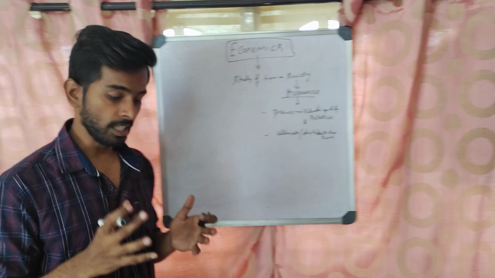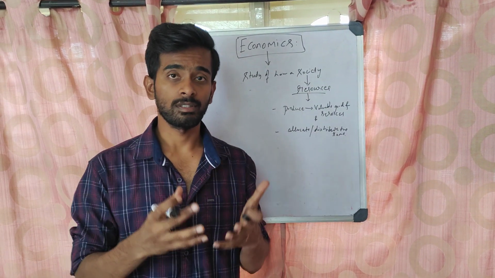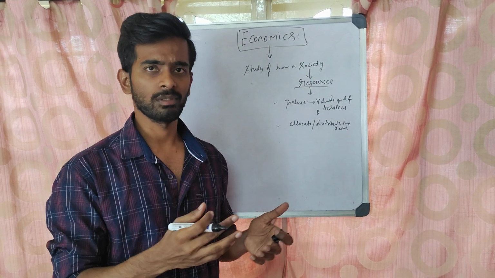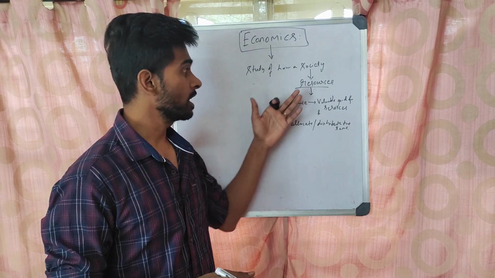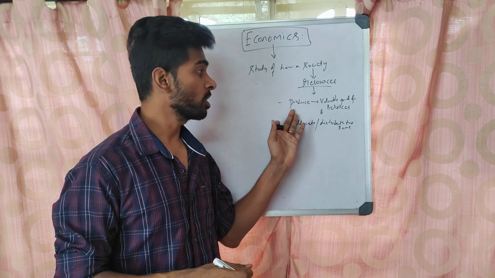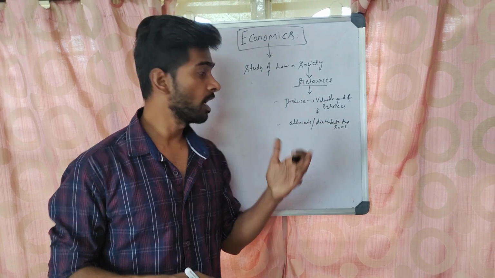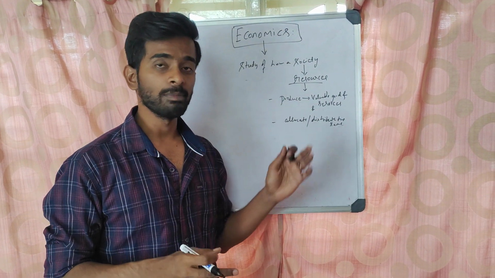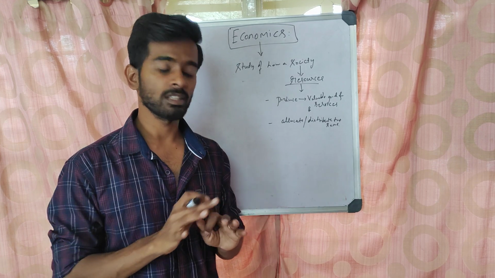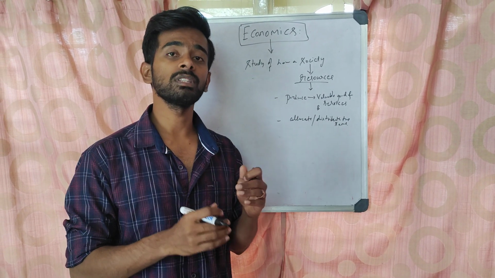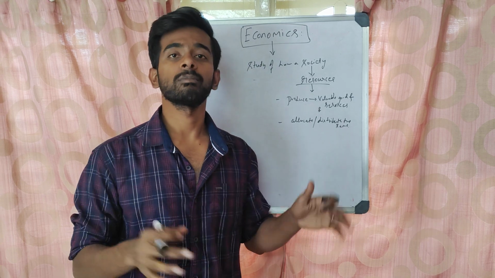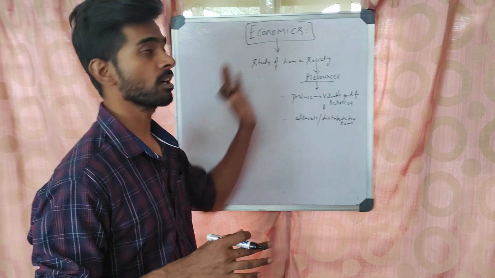It means that a society, how it uses the resources. Resources is nothing but any natural resources, whether it may be wood or leaves or whatever it may be. How a society uses its resources to produce goods and services, to produce and to distribute the same. It is not concerned only with the production, it is also concerned with how that product is distributed among the society. The study of this is economics.